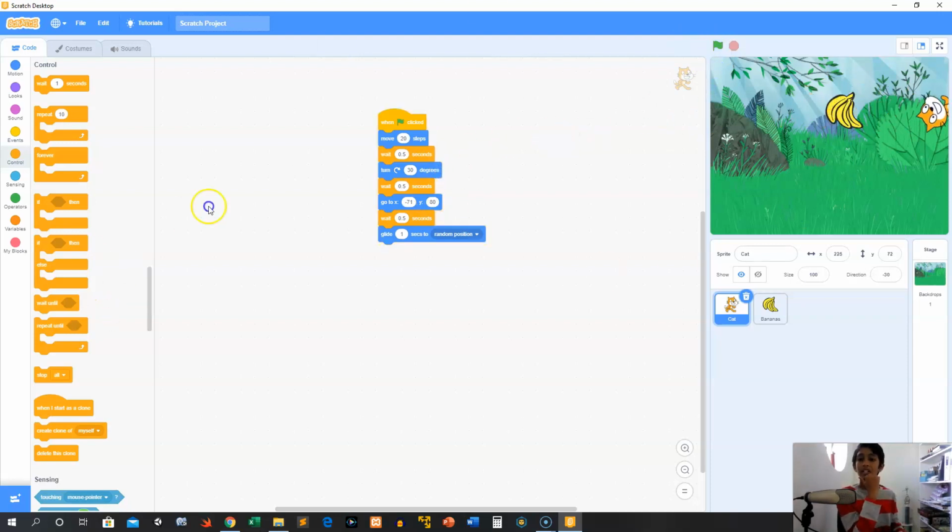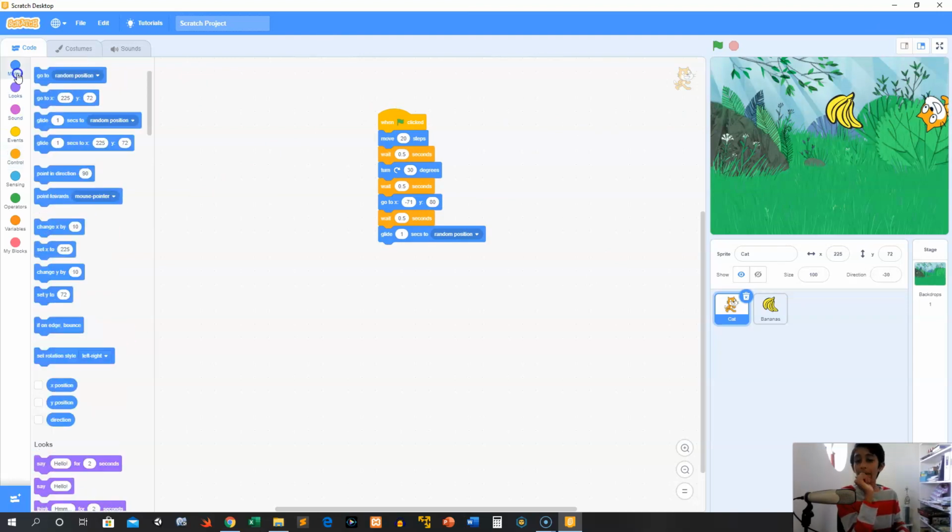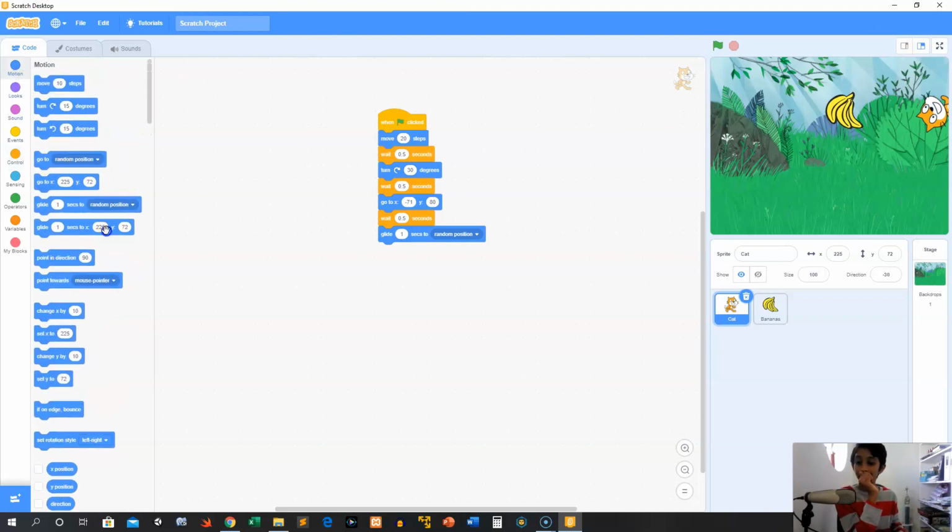Okay, so we've actually learned all about that. And remember, in your motion, you can always use the other type of rotating. You are not confined to a specific type of rotation. So we can see he's rotating like that. So he's moving properly.